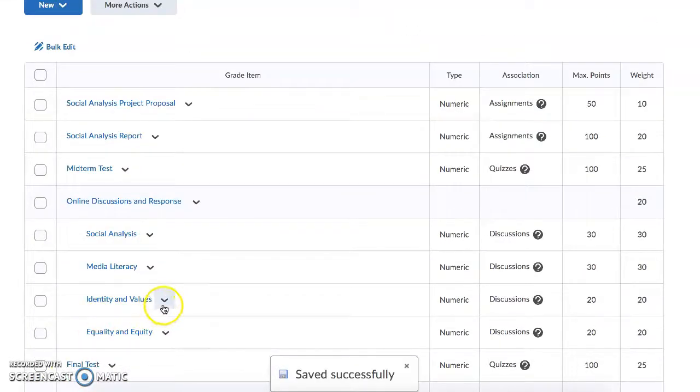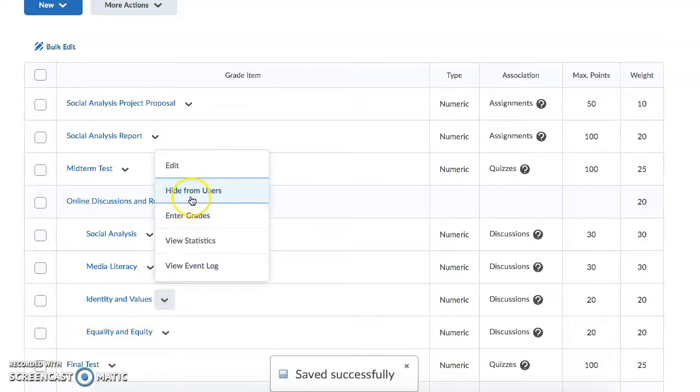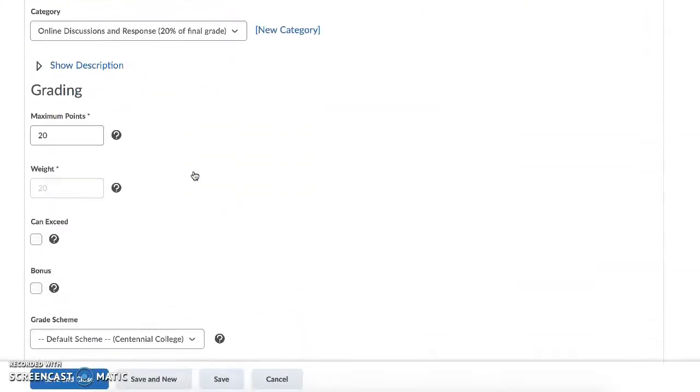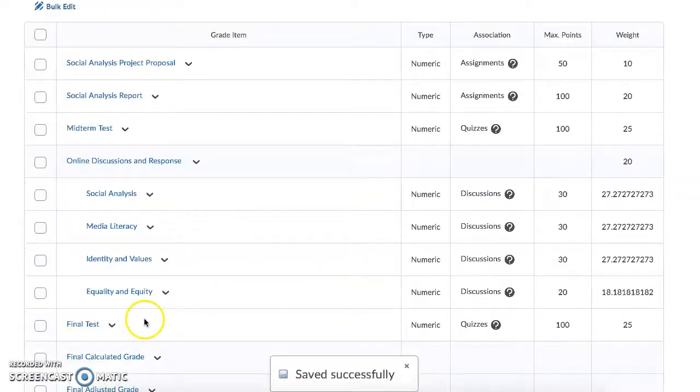So I've done that for media literacy. I'm now going to do it for identity and values. Again, hitting this little drop-down box, you go to edit. From edit, you hit max points is 30 and save and close. And then this last one.